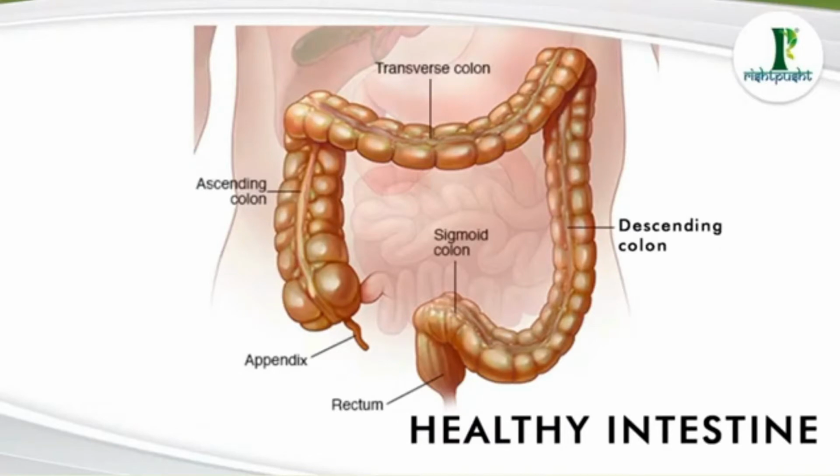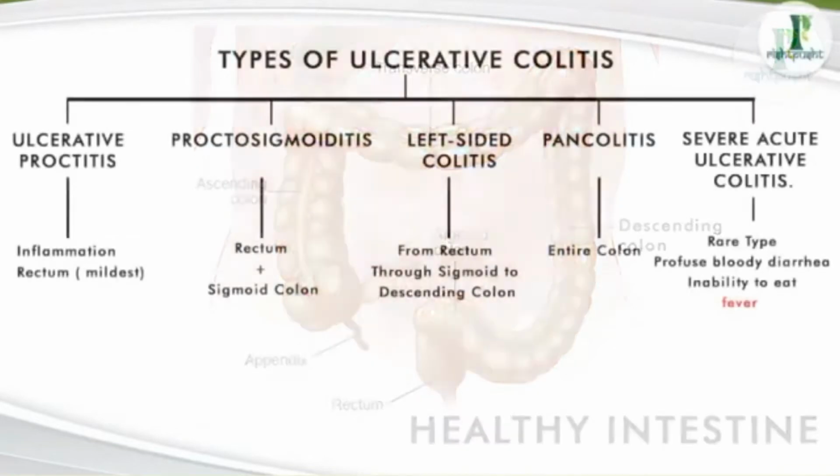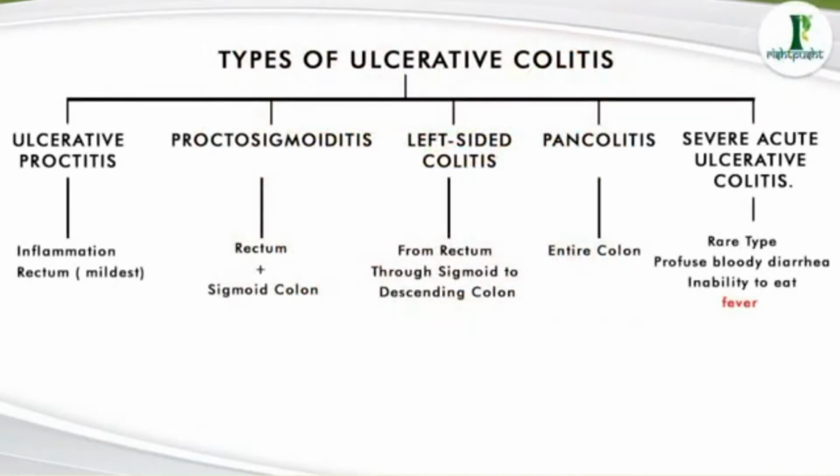You can see it over here as it is visible in the picture. So when this sigmoid colon is also involved along with the rectum, it is proctosigmoiditis. So when these two parts are involved, now pain and bloody diarrhea starts. This is the first type of ulcerative colitis where the patient complains to the doctor that it's not just pain, but pain as well as bloody diarrhea.